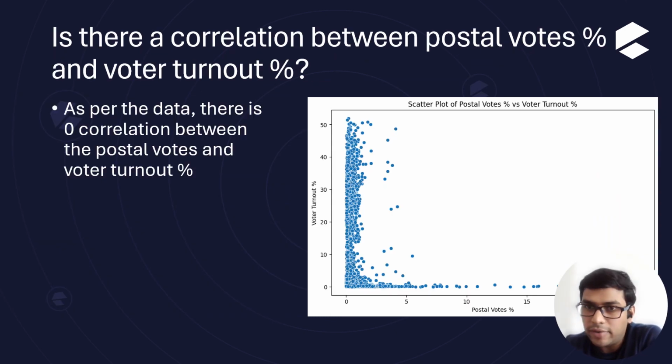So lastly, there was an interesting question asked by Manager Tony, where they are talking about the correlation of postal votes and voter turnout percentage. If you observe the graph that was plotted with voter turnout versus postal votes, most of the graph is clustered around the y-axis, and it indicates that the correlation does not exist, or at least from the data we cannot derive that there is some correlation.